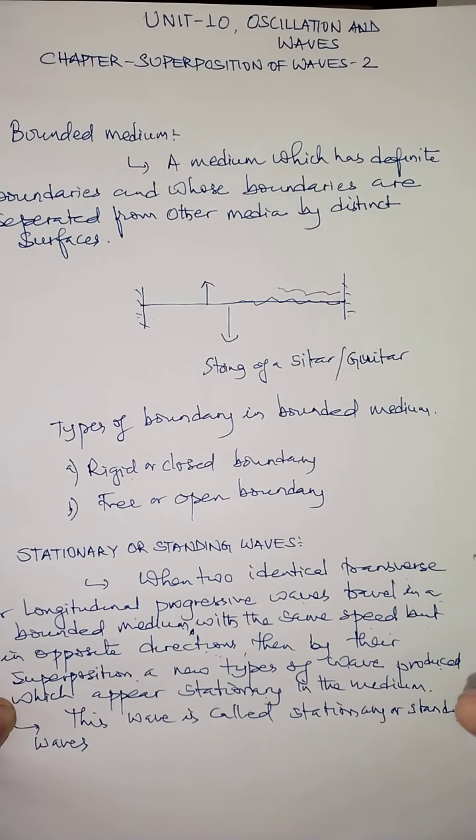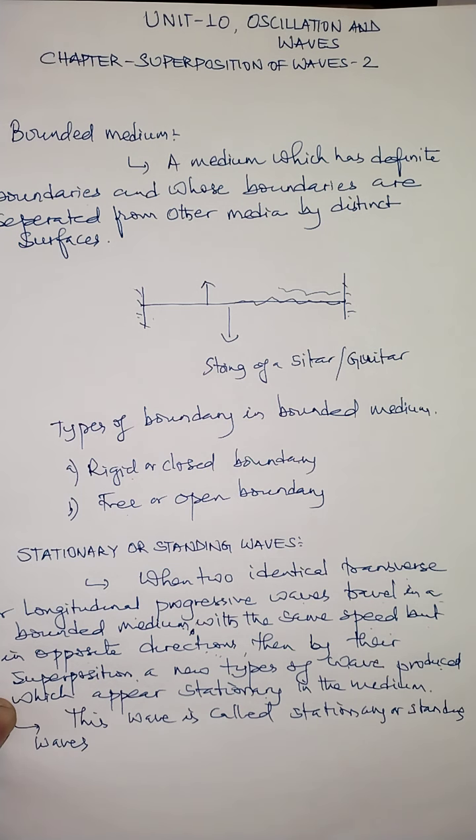Similarly, a stationary wave can be a longitudinal stationary wave also. A longitudinal wave can be sent in the air column of a pipe. When a wave is sent in a pipe, the air column of the pipe vibrates and produces what type of wave? Longitudinal wave, because the vibration of the air column produces a longitudinal wave.